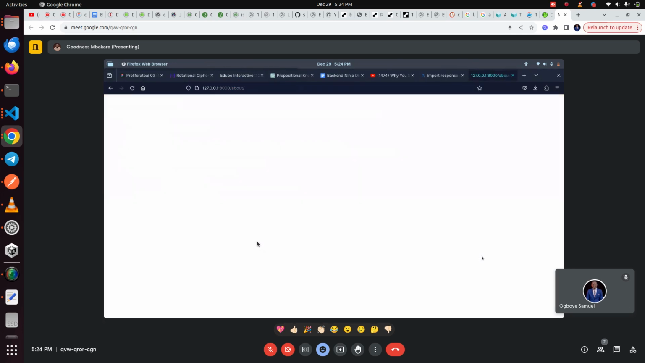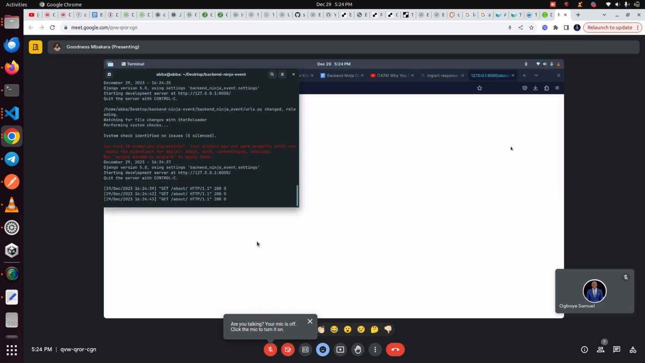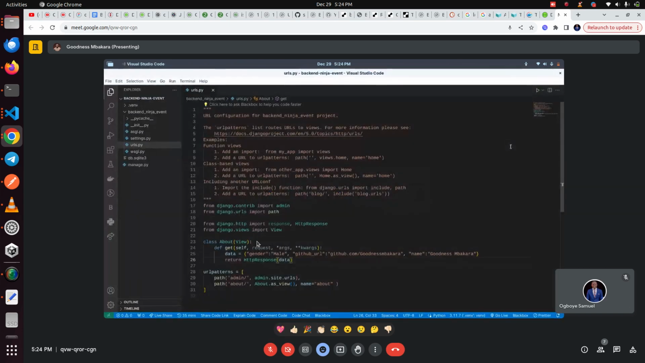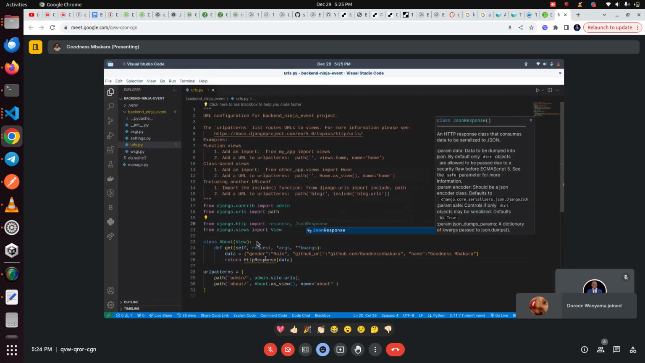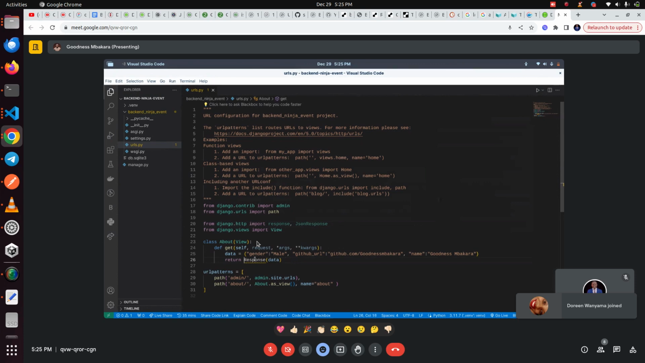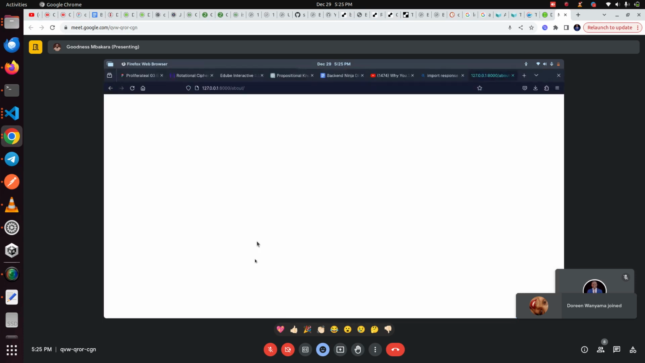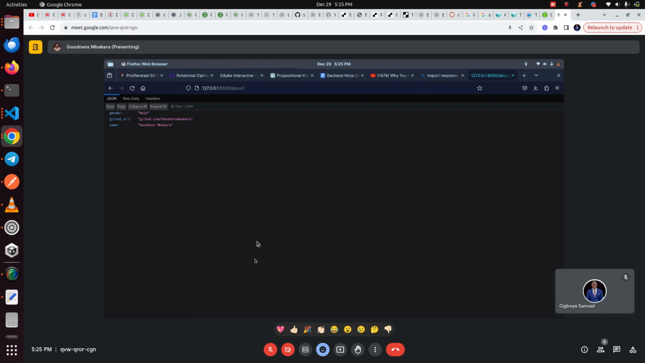Control R. Okay, it's not what I want. So I think I will import JsonResponse instead. Let's see if that works. So here, let's have a JSON. Alright, so JsonResponse works.